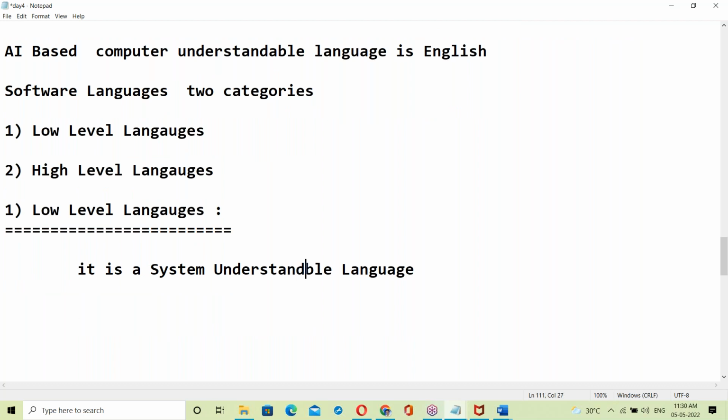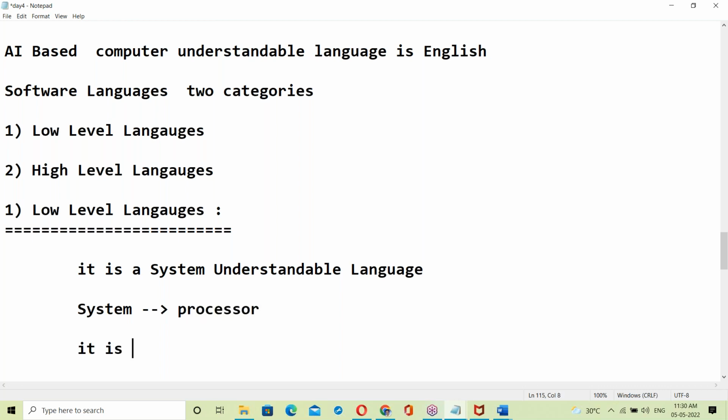Understandable. Yes, it's a system understandable language. Here, system means processor. It's a processor understandable language.